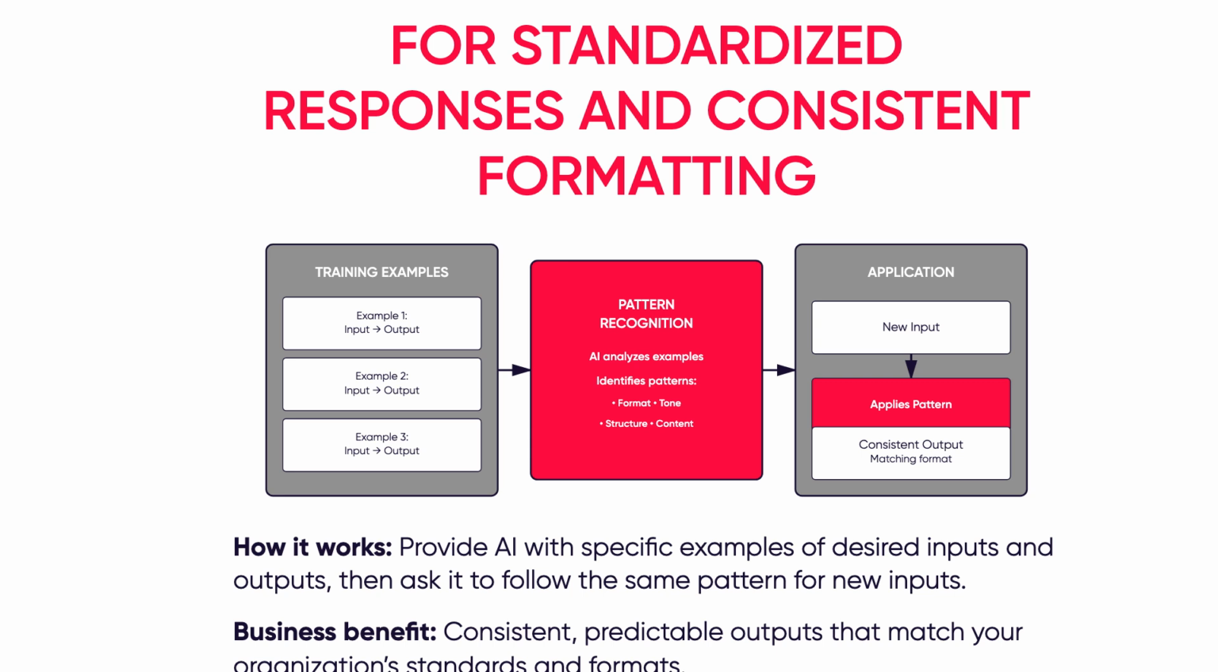Few-shot learning is for standardized responses and consistent formatting. The diagram shows how it works. You provide the AI with specific examples of desired inputs and outputs, then ask it to follow the same pattern for new inputs. The business benefit is consistency and predictability. Your outputs match organizational standards and formats automatically.